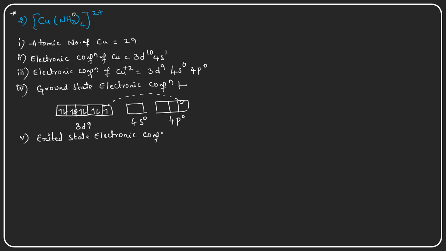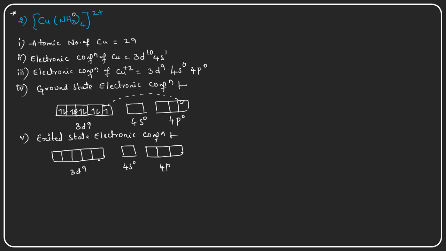There are the 3d orbitals, the 4s and the 4p orbitals. The 3d9 electrons are already there, and 4s is 0.